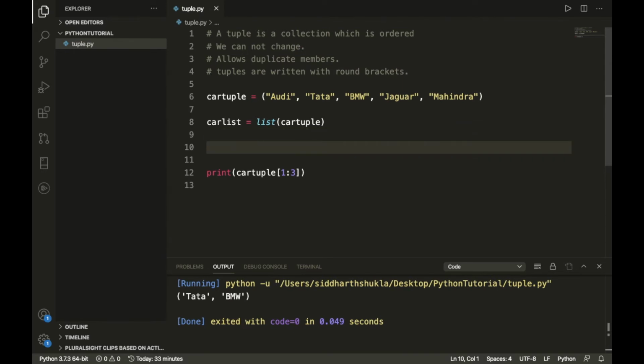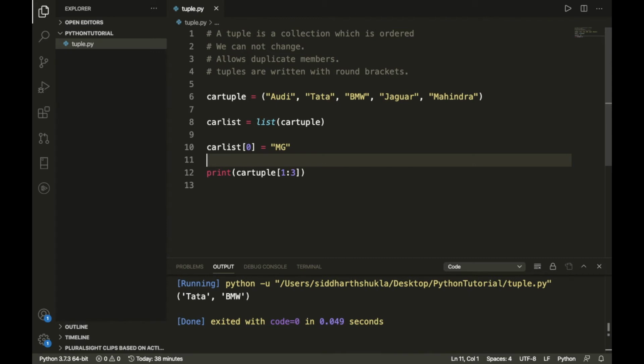Inside the car list, I want to add something at the start, like mg. Let's see what happens.